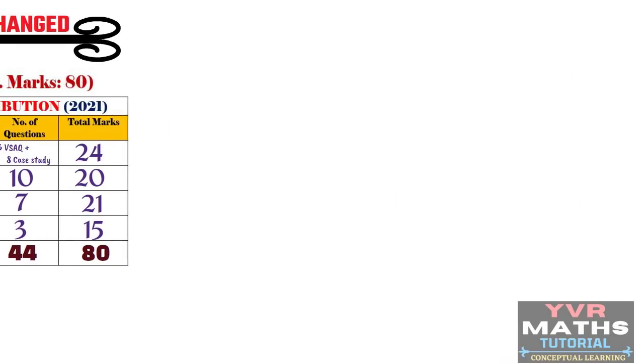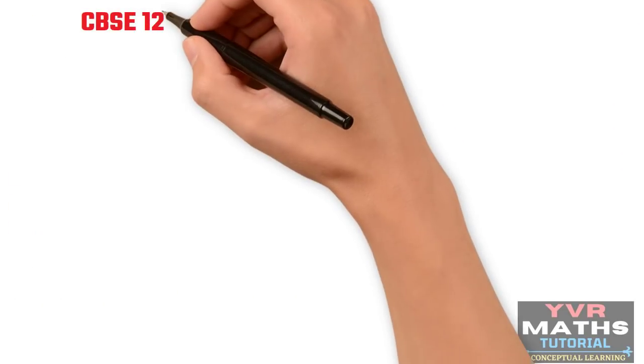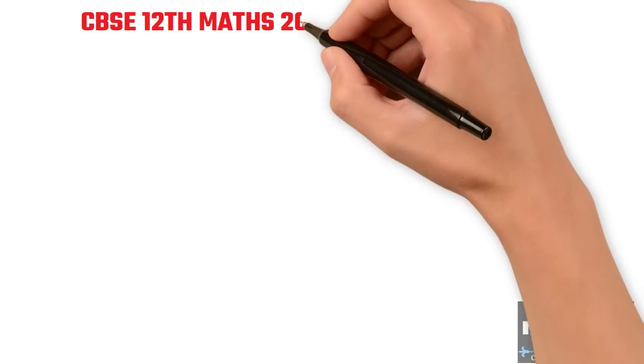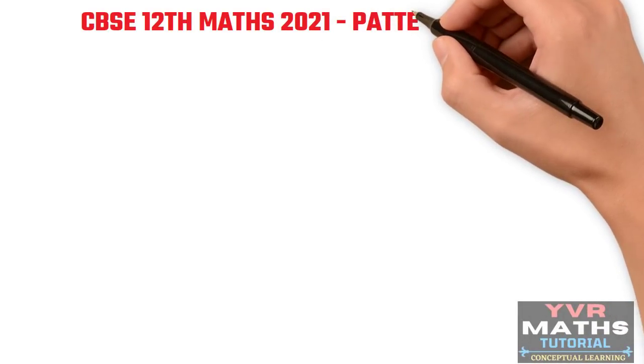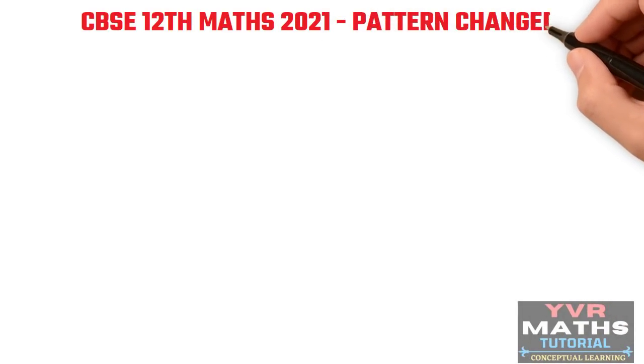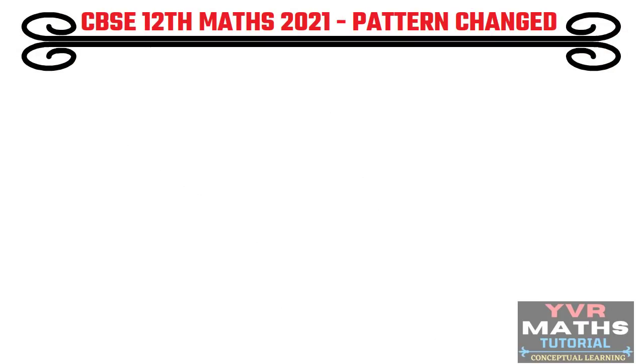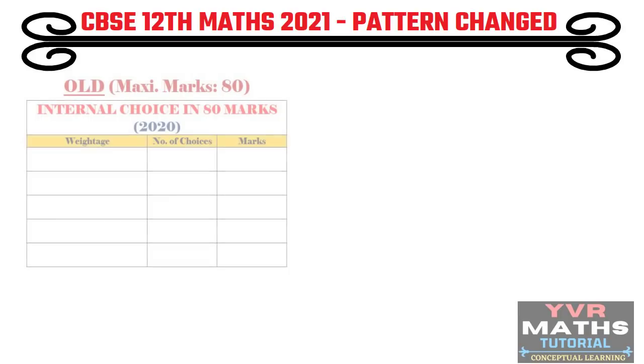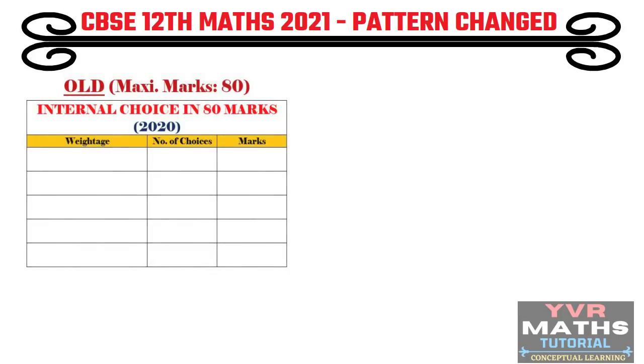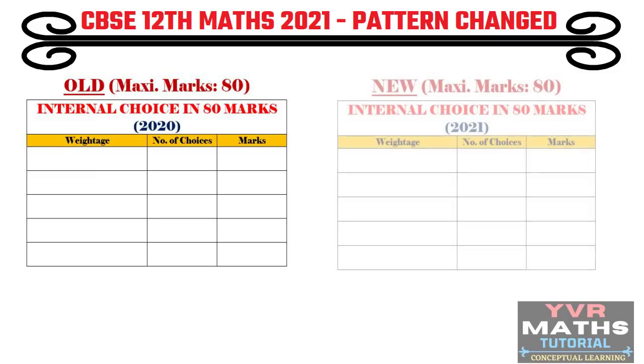So now, as per the CBSE curriculum, there will be no overall choice in the question paper. However, 33% internal choice will be given in all sections. Now, I will discuss section-wise how many internal choice questions we have. Comparing last year's and this year's papers, is it a benefit for students? So, let us discuss this.